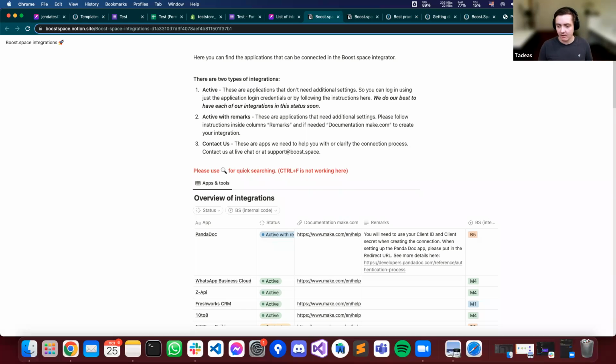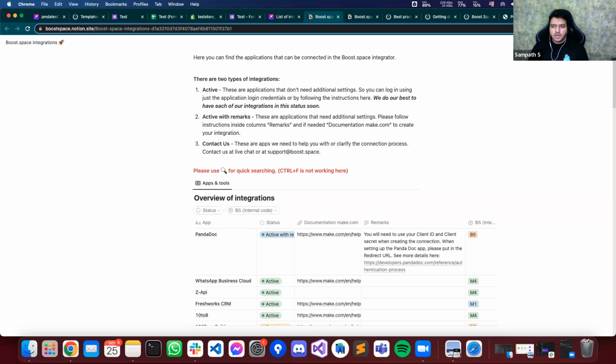The simplest way I can put it is: when there is a Boost Space module present in your scenario, then it counts towards the unlimited amount. If your scenario doesn't have a Boost Space module in there, that counts towards the custom operations limit. But if there is at least one Boost Space module in your huge workflow inside this one scenario, then it's fine, our algorithm says that's okay. It fits to the unlimited limit in our pricing table.